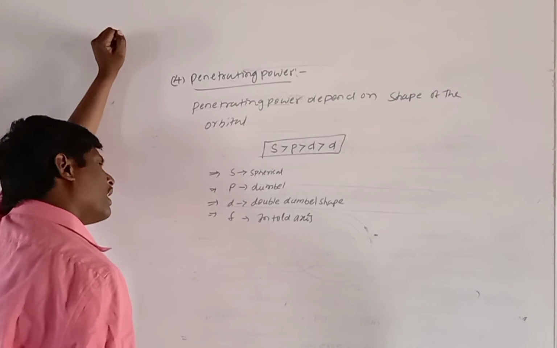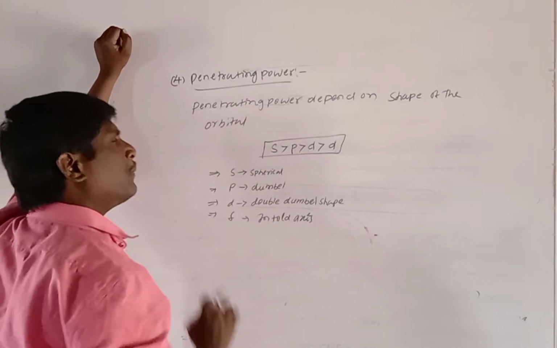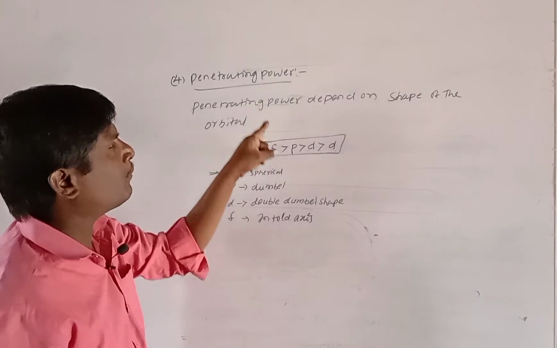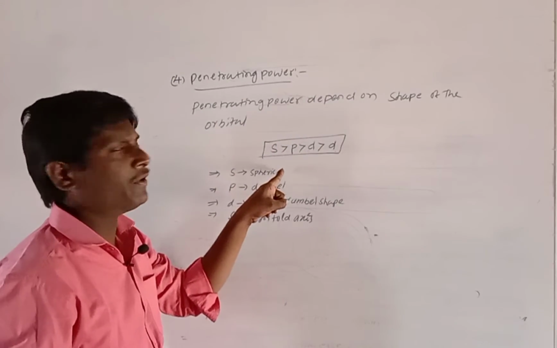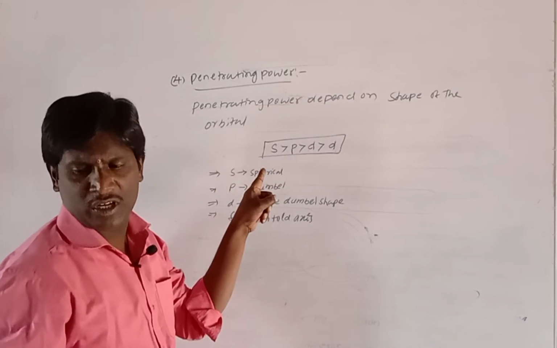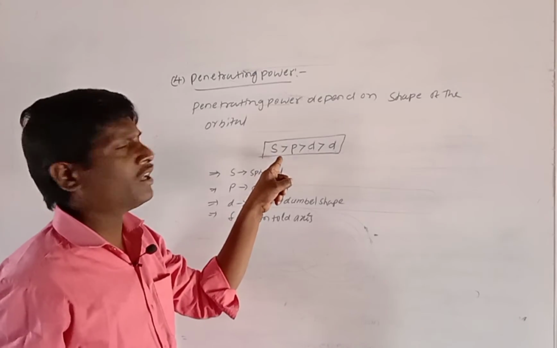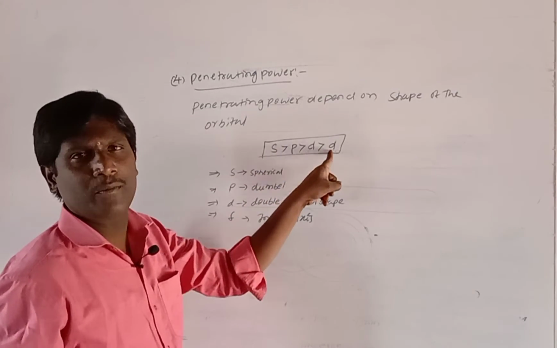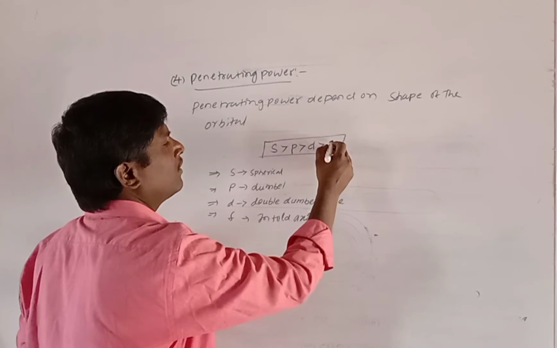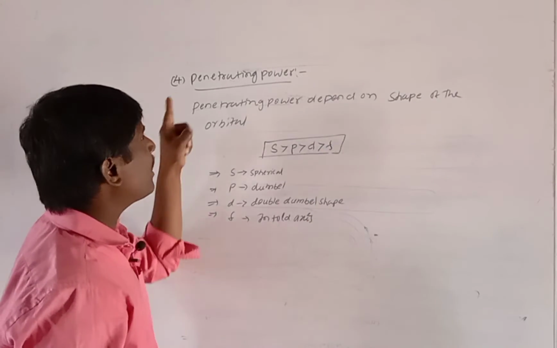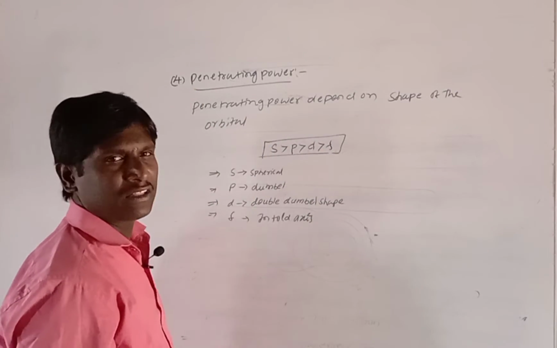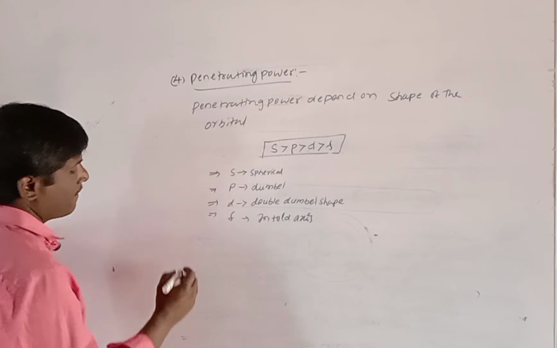This is about penetrating power. Penetrating power depends upon the shape of the orbital. Which one is near to the nucleus? S orbital is nearest to the nucleus, then p orbital, then d orbital, then f orbital.